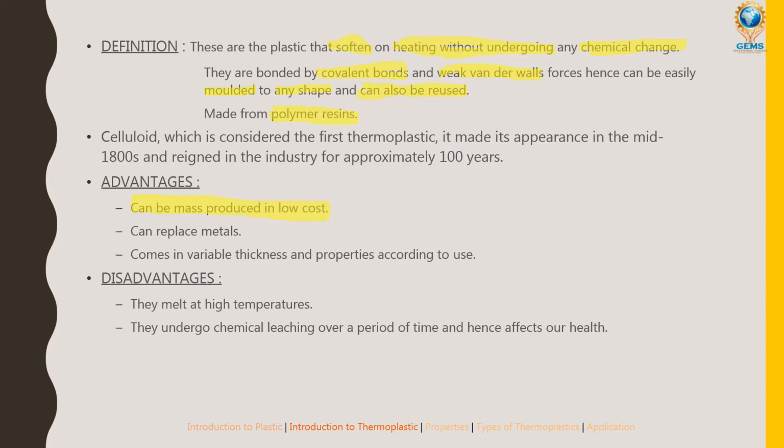Disadvantages: they melt at high temperature. Basically, they cannot withstand high temperature, which is the biggest problem. Metals can withstand high temperature, but plastic cannot. They also undergo chemical leaching over a period of time. Some chemical leaching will happen if it is prolonged, and henceforth it can cause problems to our health.